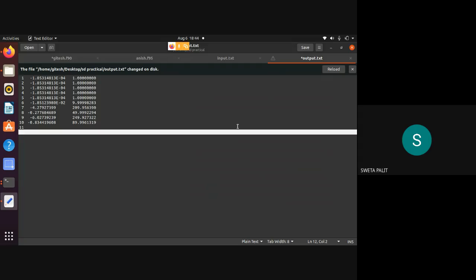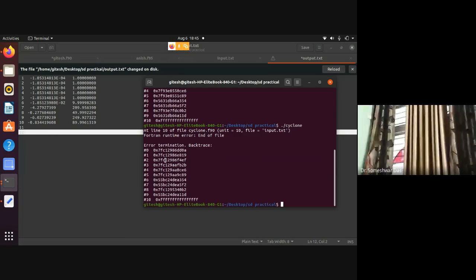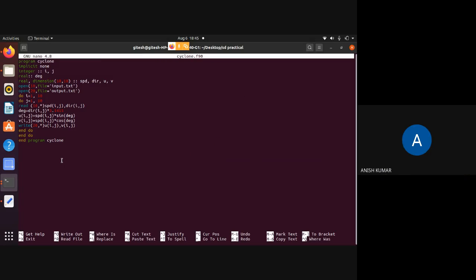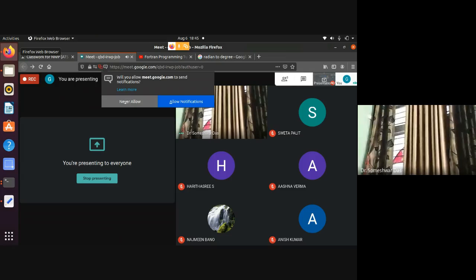Why are they showing only 10 output values? It will show 10 only, na? 10 for U and 10 for V. But we have 100 speed and direction. Oh, okay. Yes, sir, she's right in this case. Sir, it should show 100.